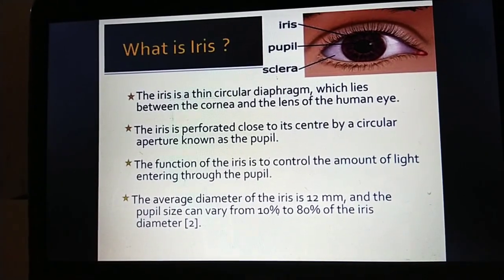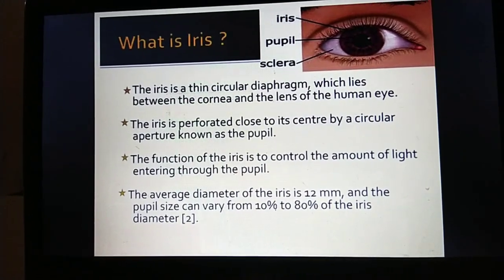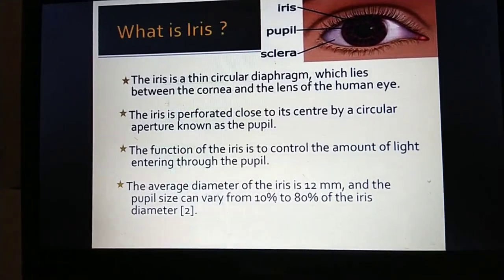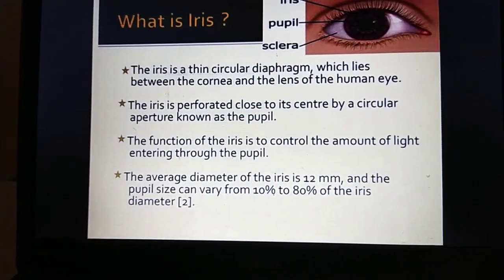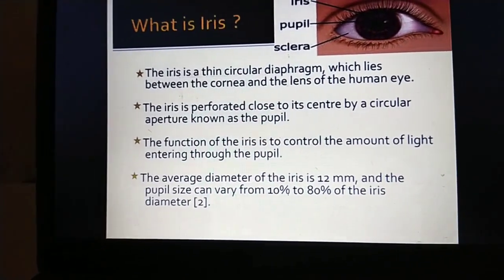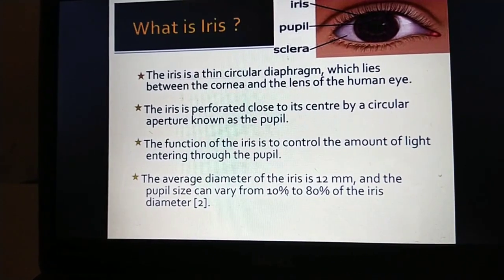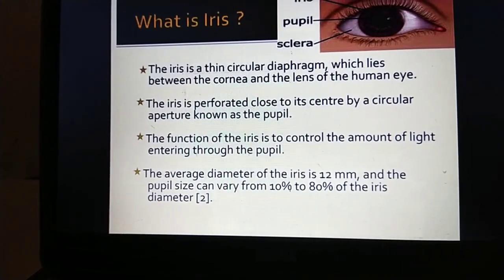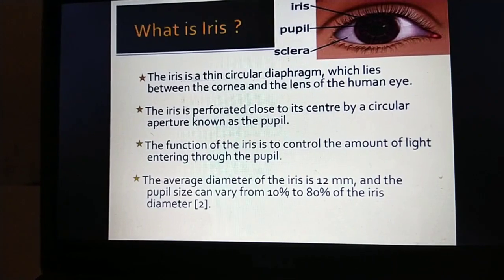The iris is perforated close to its center by a circular aperture known as the pupil, or you can say a black hole in the iris where light enters. The pupil size is controlled by the iris muscles.